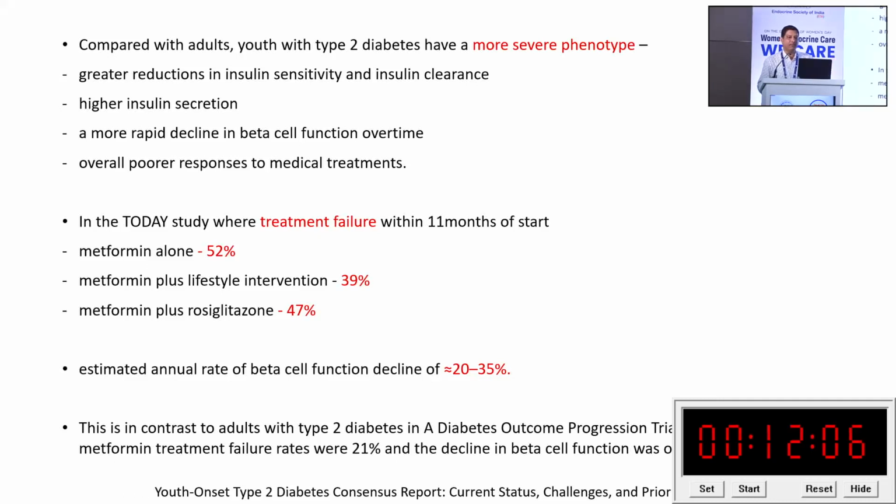Again, if you see the treatment failure with metformin alone, it is 52% within 1 year. If you add metformin plus lifestyle, it is a little bit less, 39%. In an older study of metformin plus rosiglitazone, the failure rate was found to be 47%. Again, from the trial in adult type 2 diabetes, the metformin failure rate is only 21% per year. And the deterioration of the beta cells is hardly 7% per year, in comparison to youth onset type 2 diabetes, where it is up to 23 to 25% per year.